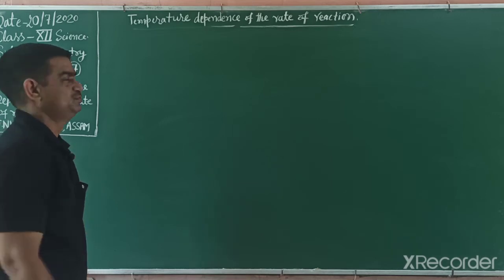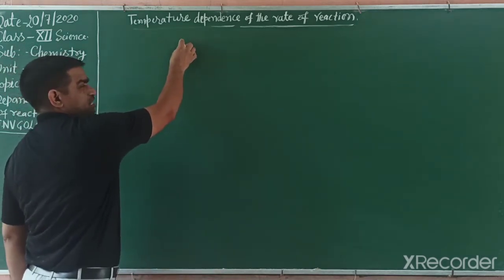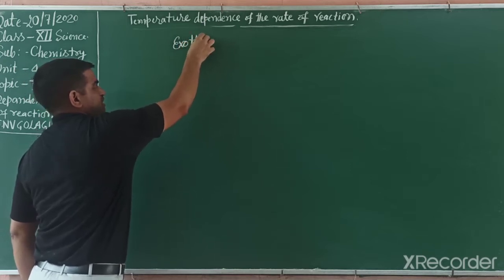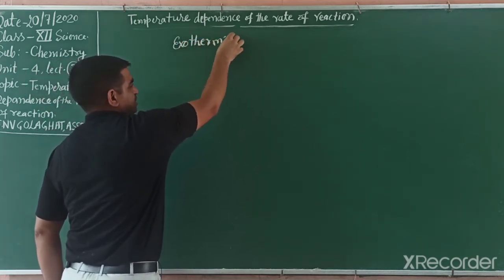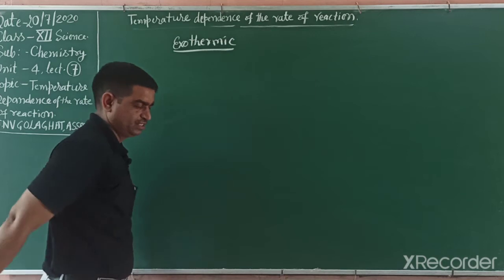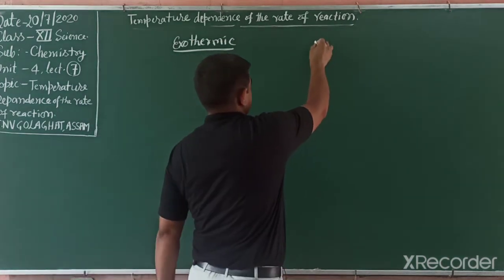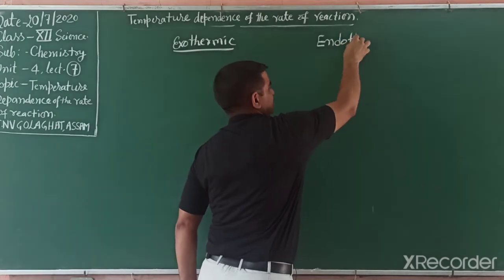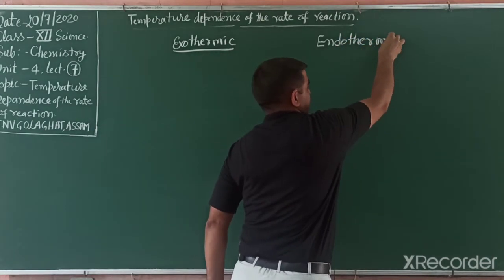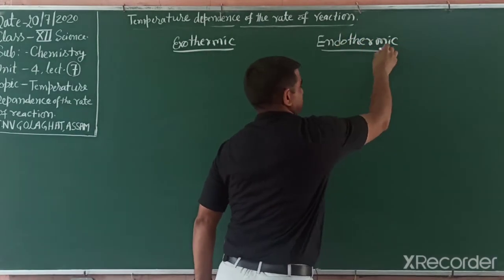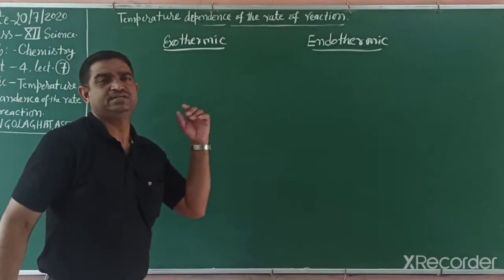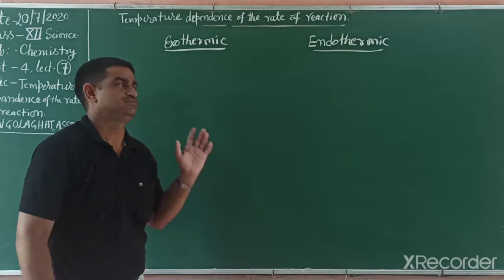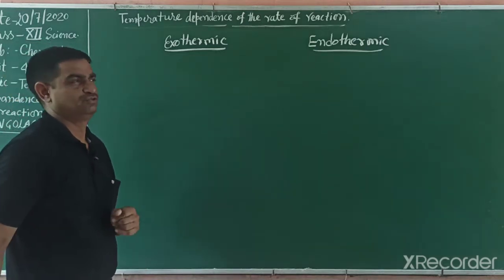Reactions are of two types: one is exothermic, the other is endothermic. Exothermic means that in the reaction, energy is released out into the surroundings. The other one, endothermic, means that in the chemical reaction, energy is absorbed. So students, in 11th class, in thermodynamics, we studied what is endothermic and exothermic.